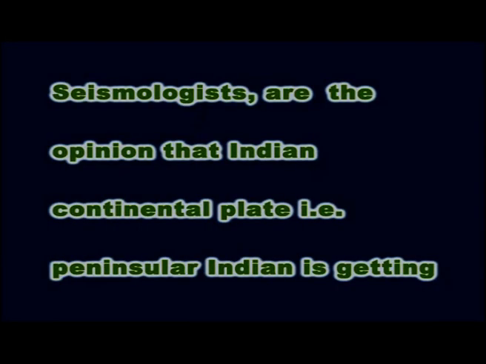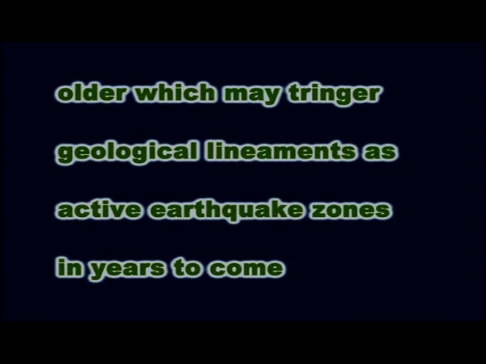On to the southernmost plate boundary, as it is a divergent boundary, Indian plate has relatively peaceful crustal conditions, that is towards Antarctica. However, seismologists are of the opinion that Indian continental plate, that is the peninsular India, is getting older, which may trigger geological lineaments as active earthquake zones in years to come. Now let us come to the conclusion of today's episode.